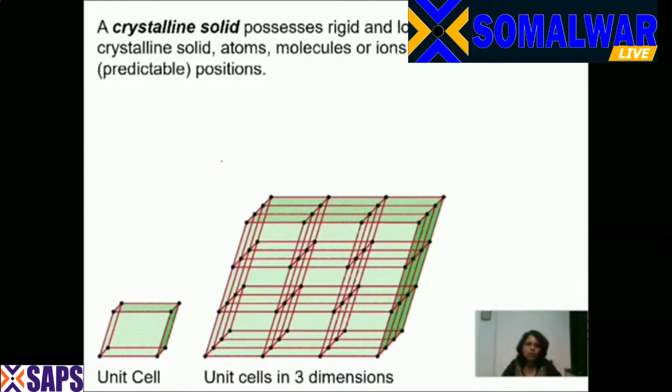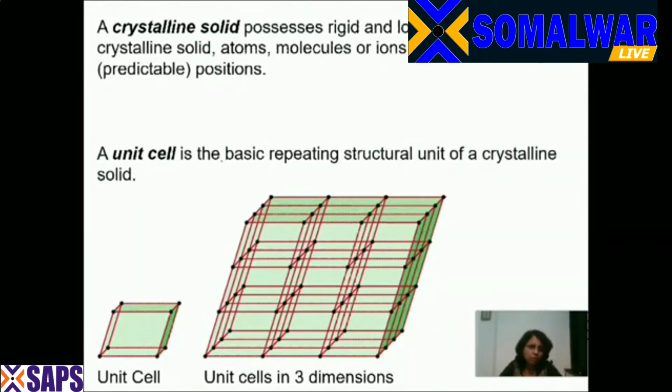So crystalline solids are rigid and they have long range order. The crystalline solids have atoms, molecules or ions, and they are present in specific positions. Now, this is a unit cell. In a crystalline solid, the unit cell goes on repeating in all the 3 directions.